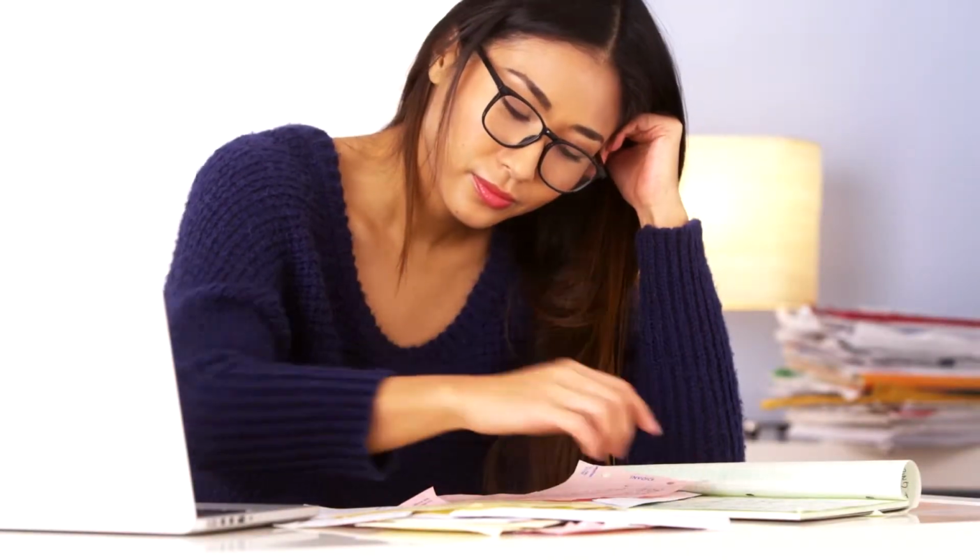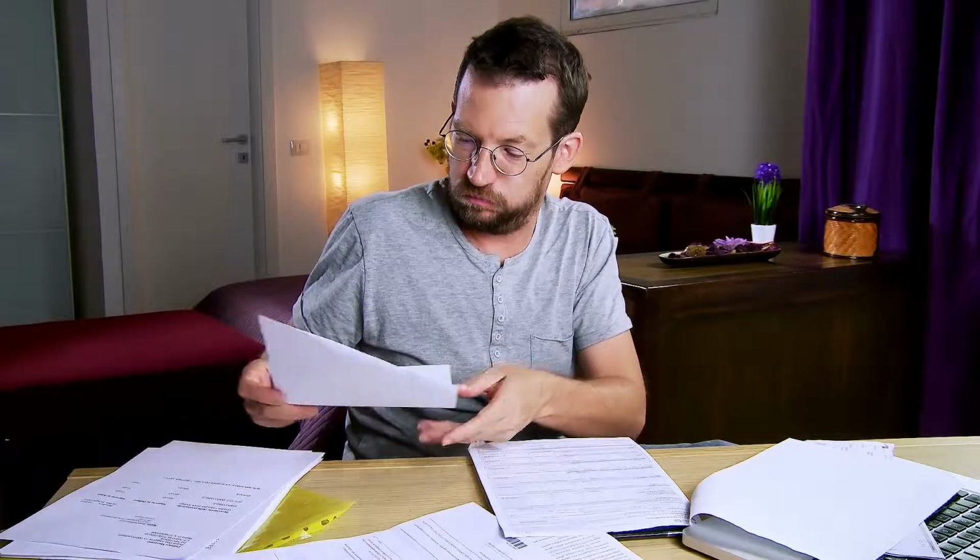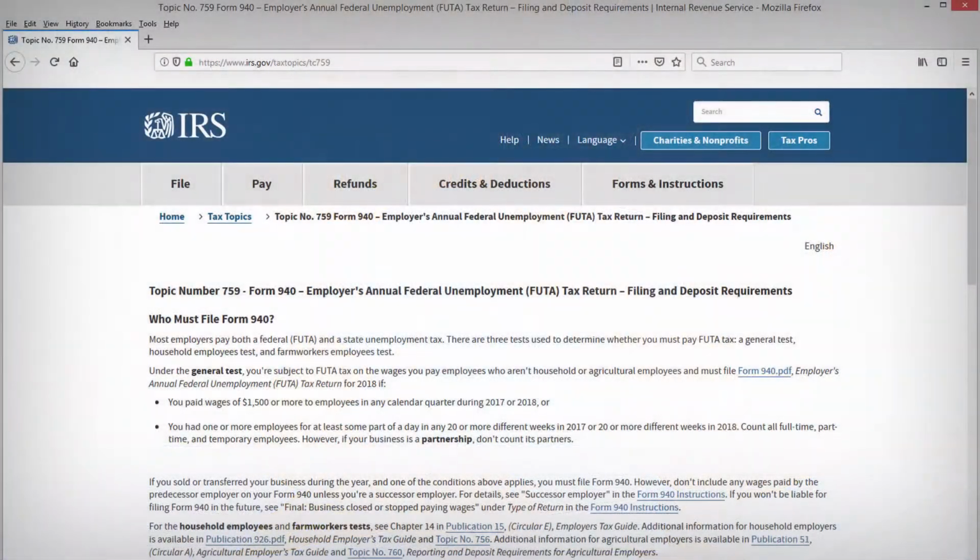Federal unemployment taxes are paid solely by the employer and are calculated based on an employee's wages. To pay FICA, you are required to submit Form 940 to the IRS. Employers who pay employees who aren't household or agricultural employees are generally subject to FICA and required to file Form 940. The IRS website outlines the criteria for who is required to pay FICA taxes.